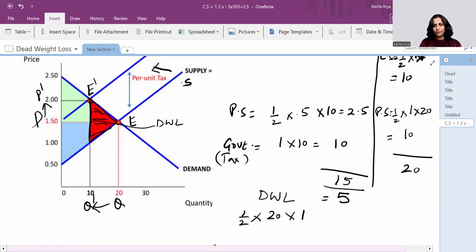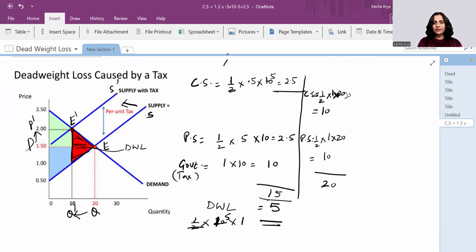So that gives you, no, I'm mistaken somewhere, 1 to 2. That base is 1 and altitude is 10. So that is half base altitude. Yeah, this is 10, right? So that gives you 5. So this is a clear expression that 5 is the dead weight loss here.